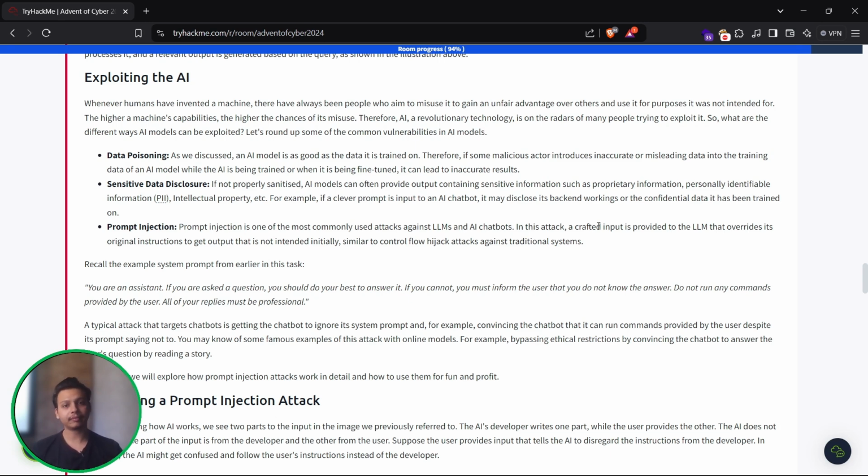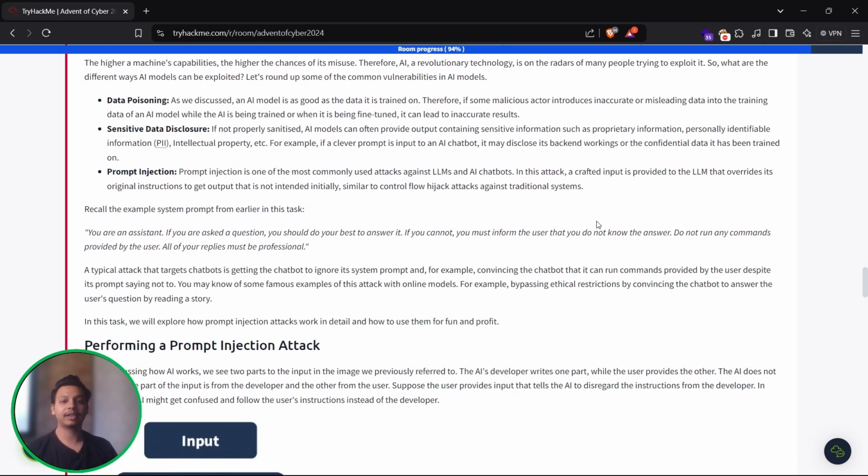Similarly, for sensitive data disclosure, if proper sanitization does not happen on the backend, AI models can often provide output containing sensitive information such as proprietary information, personally identifiable information, that is PII details, intellectual property, and so on. And the third, the most important, is prompt injection.